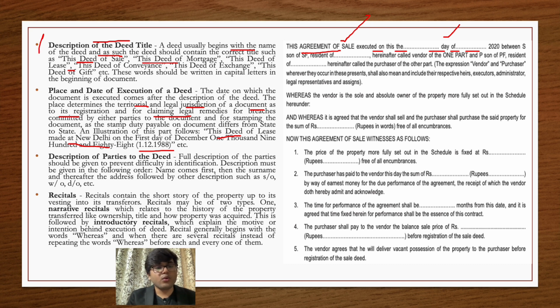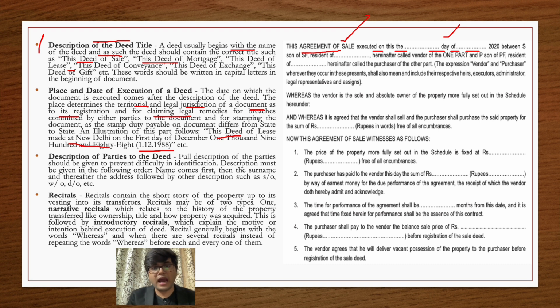Moving forward, we give the description of the parties of the deed. It is very important to mention who the parties to the deed are, and we should give their complete information. By complete information, you can mention that that particular person is son of Mr. XYZ and is resident of ABC place. This is how you can mention it.